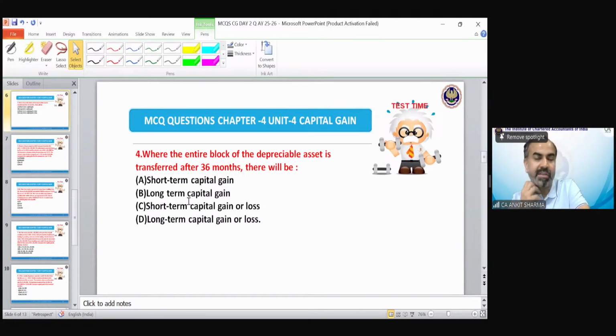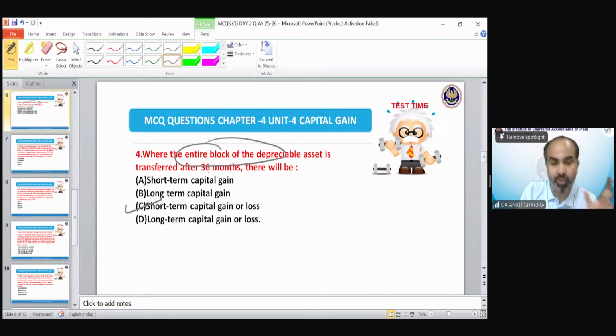What is the correct answer of question number 4? It's a tricky one. So in case of depreciable asset, there would always be short-term, either gain or loss, depending upon the specific cases, because the entire block of depreciable asset is transferred. So if the whole block of asset has been transferred, in that situation, there could be a short-term gain or loss.